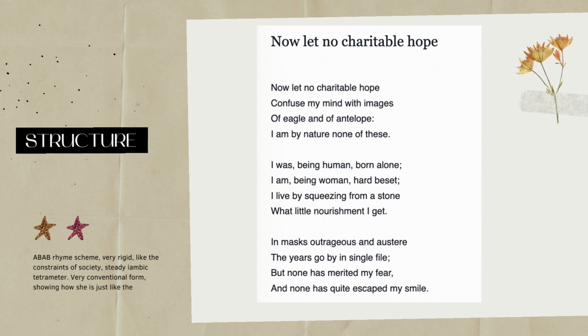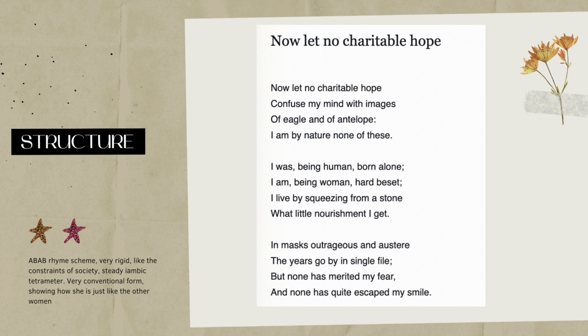The poem is an iambic tetrameter, one of the most common of forms, and so by employing it, Elinor shows her poem is universal. She's just like the other women, they face their hardships together. They are united by them.